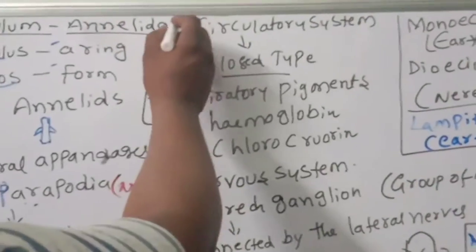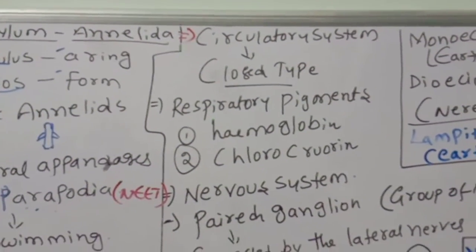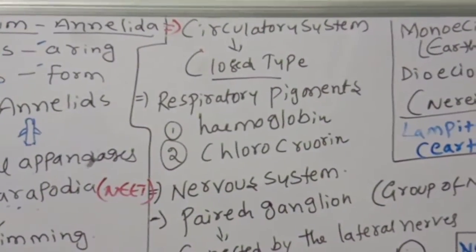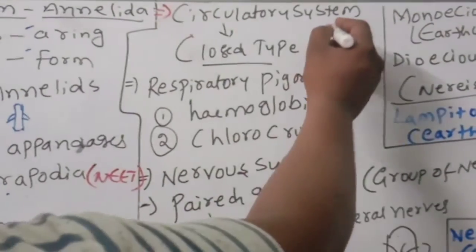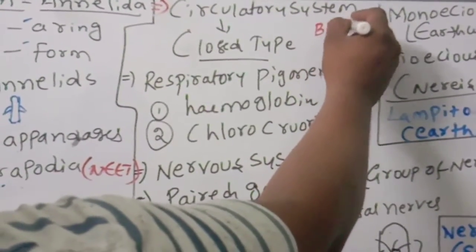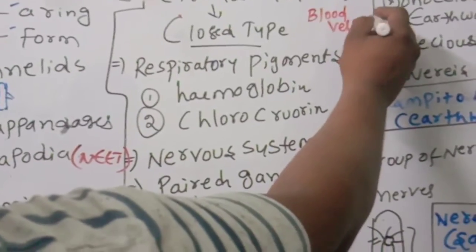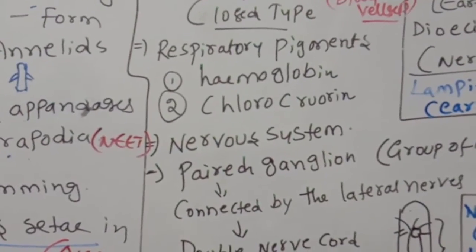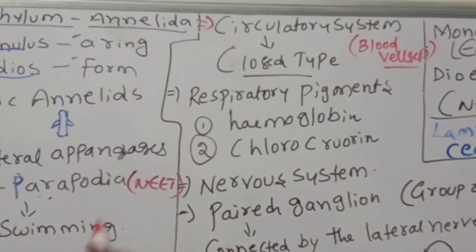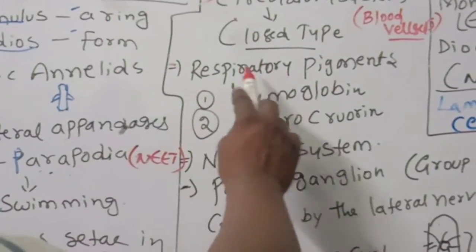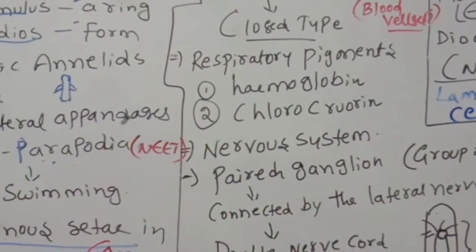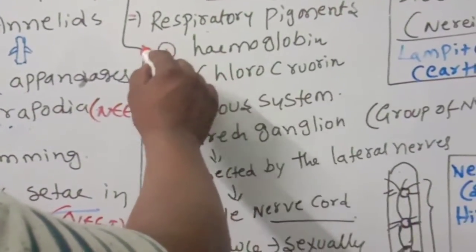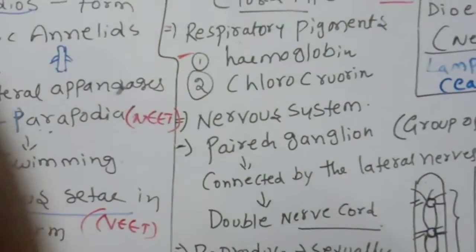Next, come to the most important system of the annelids, the circulatory system. What kind of circulatory system do annelids have? There is a closed type of circulatory system. What is the meaning of closed type? Blood flows in the blood vessels, not in open chambers. And in respiration, some annelids like the earthworm show cutaneous respiration through the skin.